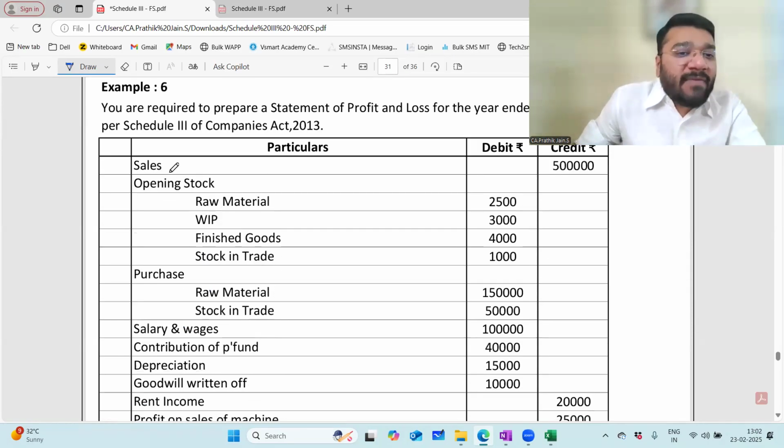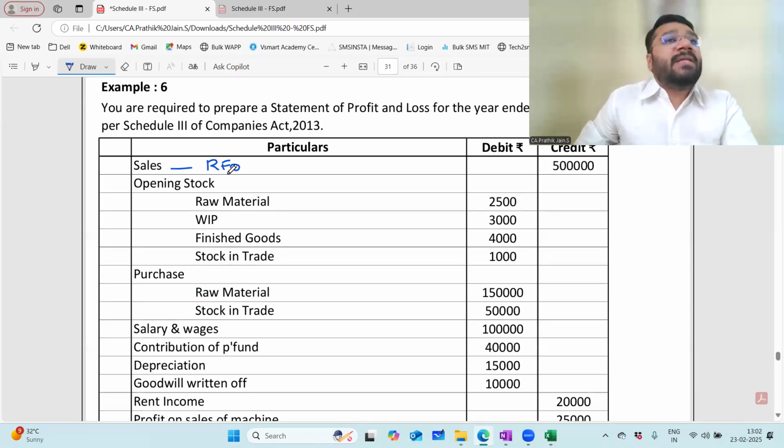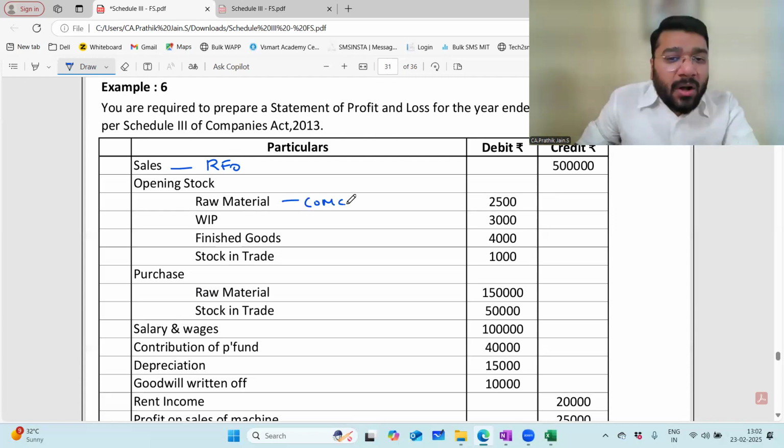Sales, where will you classify? Revenue from operation. Nothing mentioned means revenue from operation. What is the category? Sale of goods, products, sale of goods and products. Opening stock of raw material, where did it go? Very good. Cost of material consumed.